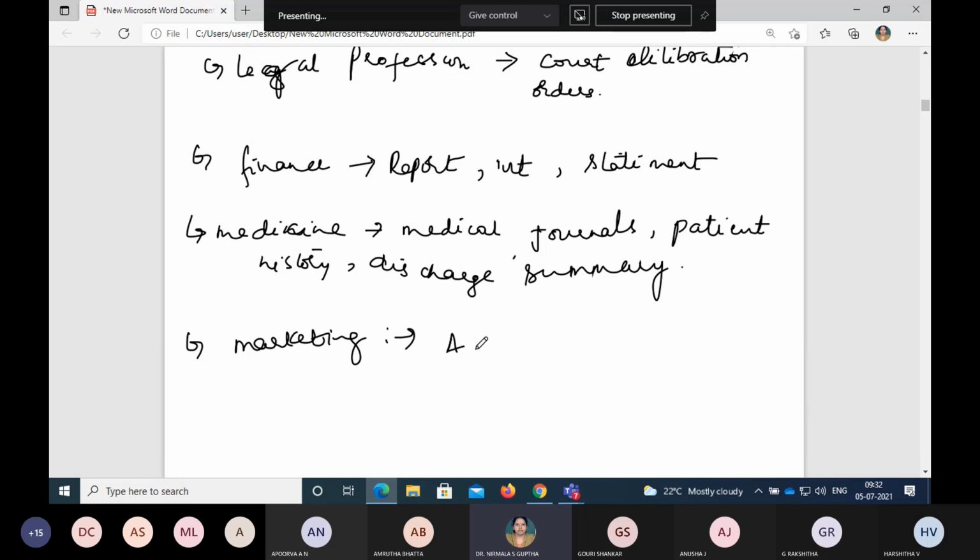The main thing is the information about the advertisements. This is most important in the marketing perspective. What kind of product? We don't know. So then we will be having the text information in terms of customer comments and a lot of other information, which will be treated as the marketing information in terms of text.